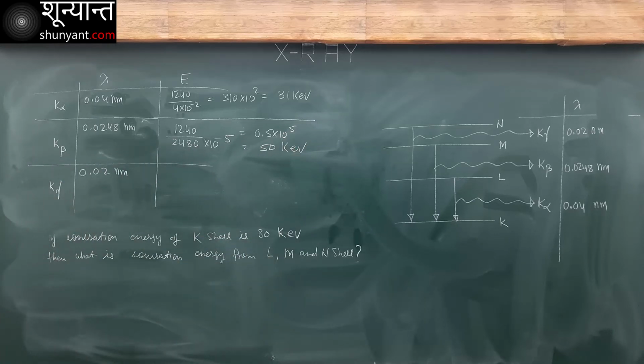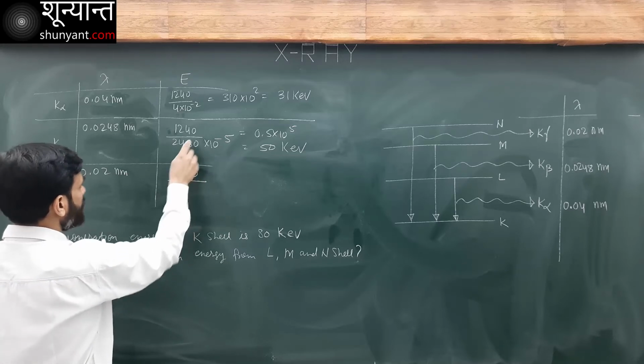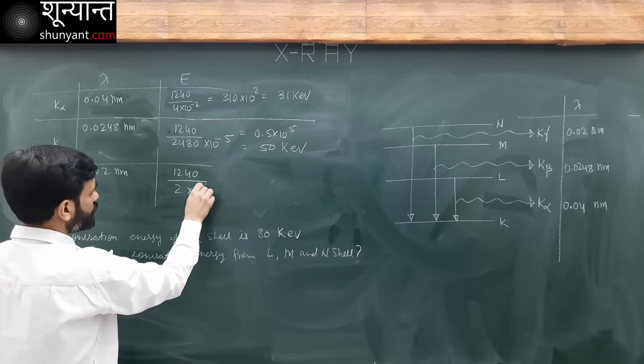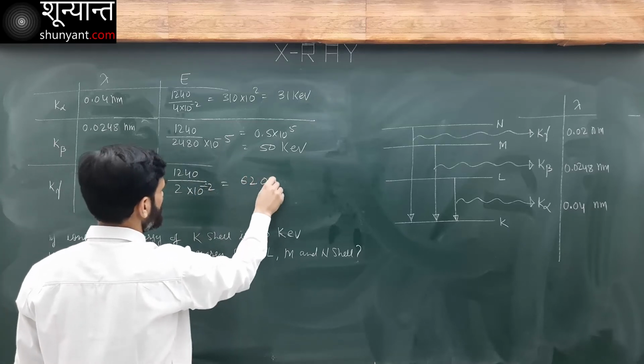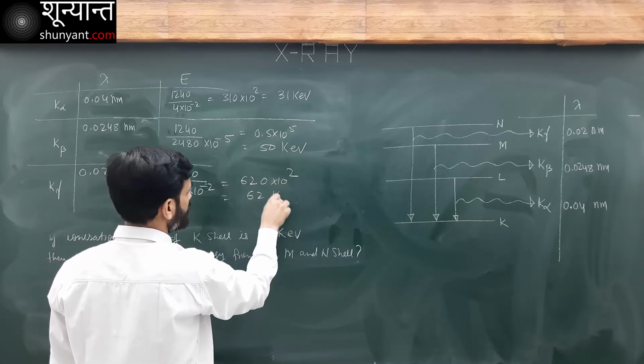Then here, this becomes 1240 over 2 into 10 minus 2, this becomes 620 into 10 power 2, this becomes 62 kilo electron volt.